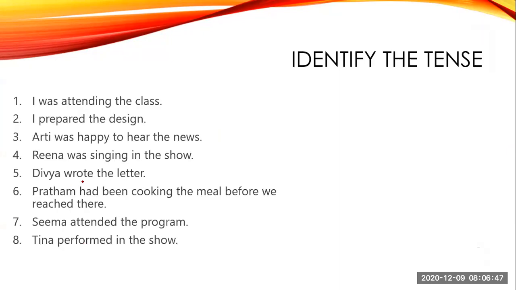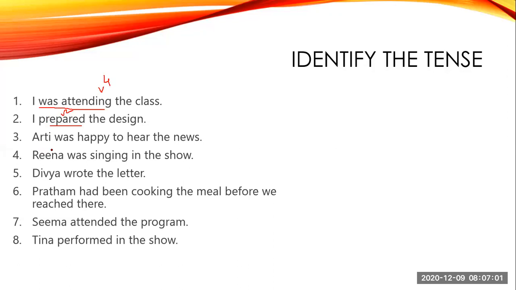The first is identify the tense. Now this slide will have all the types of tenses related to past tense only. So we need to focus on four past tenses. I was attending the class. So here was attending, this is your V4. I prepared the design. So this is your V2.